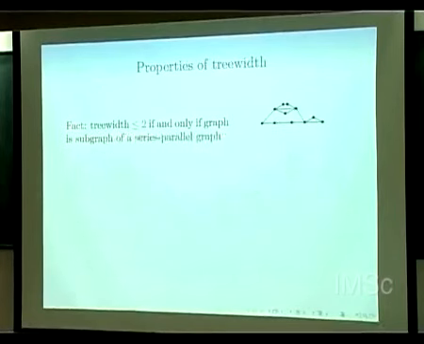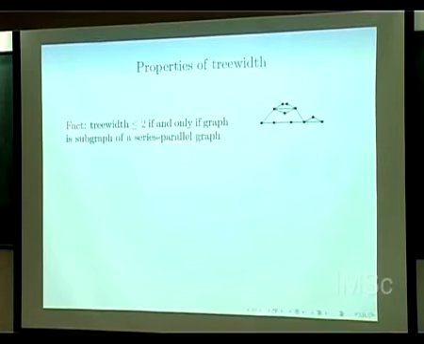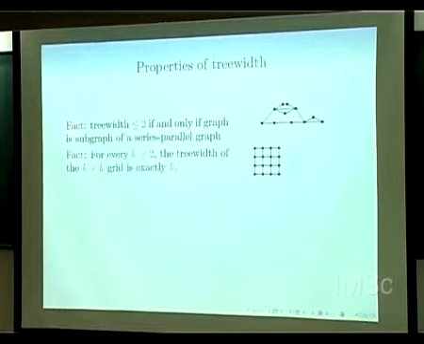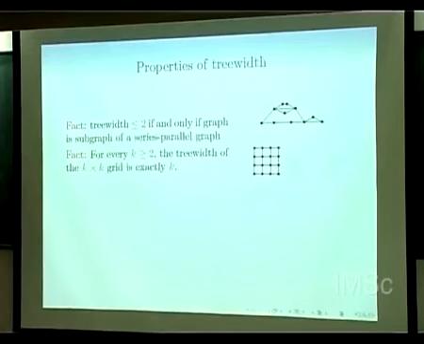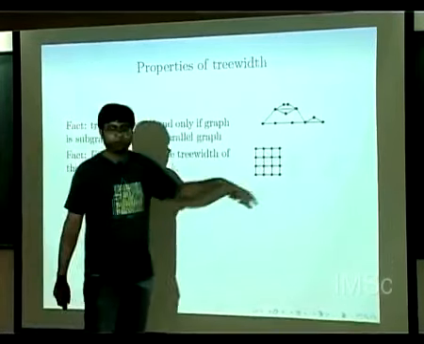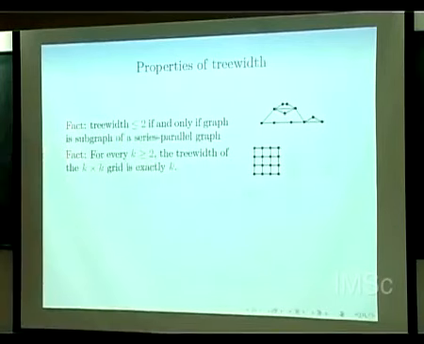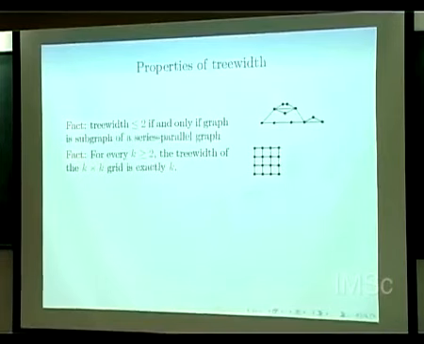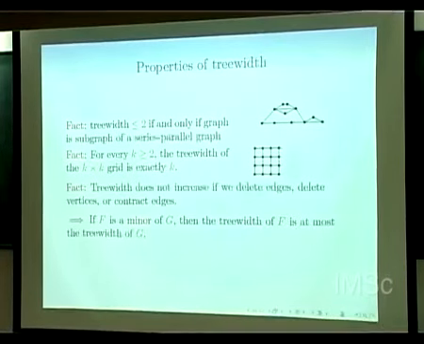Okay. So I think I'll just give you some more small examples. A tree is precisely the object which you can construct with 2 labels. What about objects which can be constructed with 3 labels? These are called series parallel graphs. Now, if you have a grid of k cross k, you can construct it with, I think, k plus 1 labels. Try all this. I've given you some small exercises. Try them out.